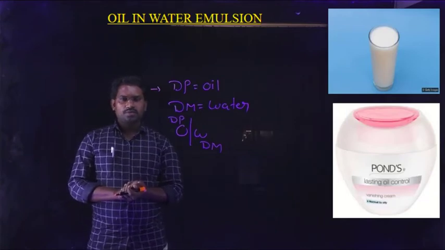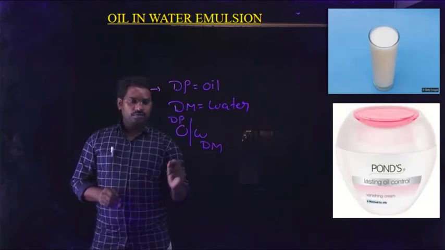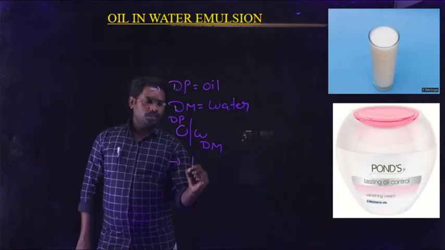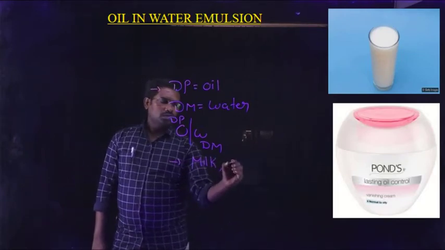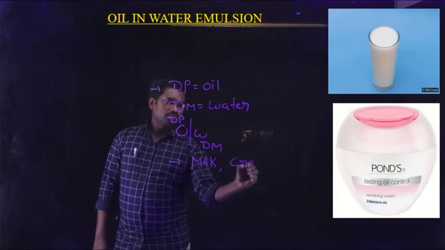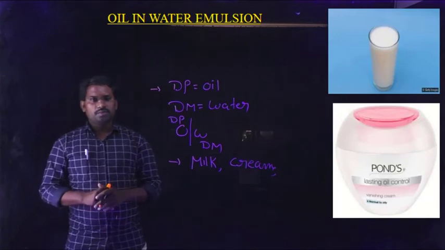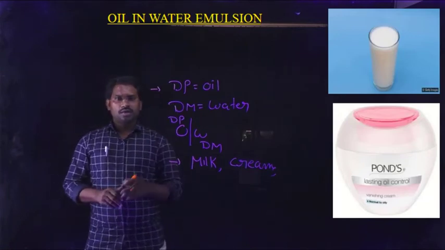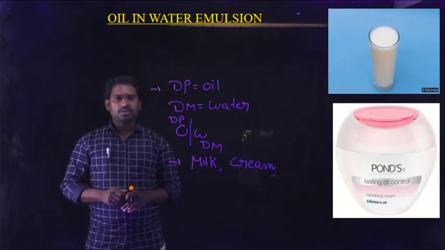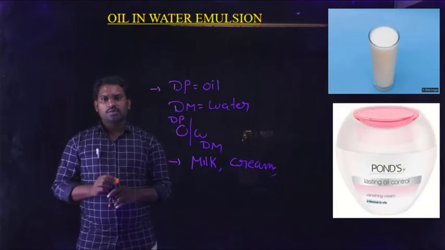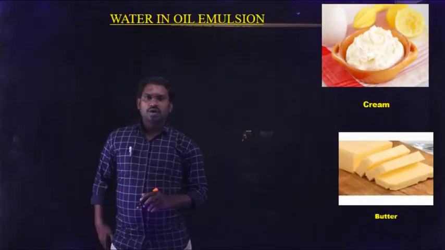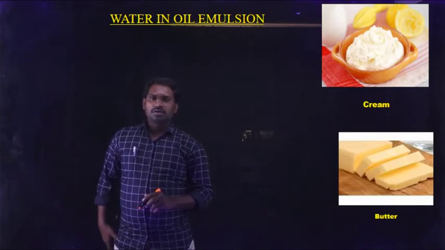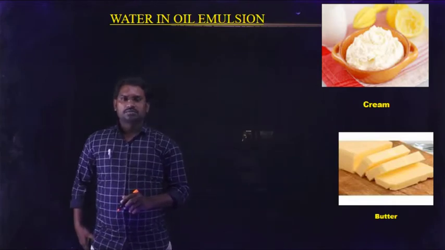So the best examples for the oil in water type of emulsions are milk and creams, face creams. Look at the image. There is milk and Pond's cream, which are the best live examples for the oil in water type of emulsion. Next type of emulsion is the water in oil type of emulsion.